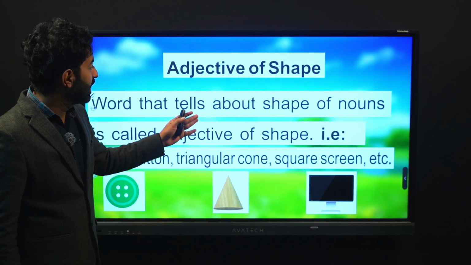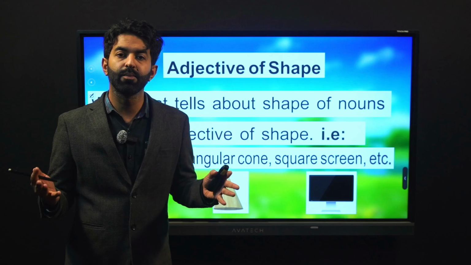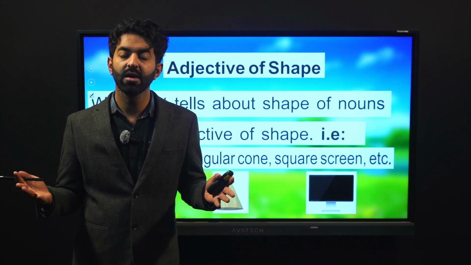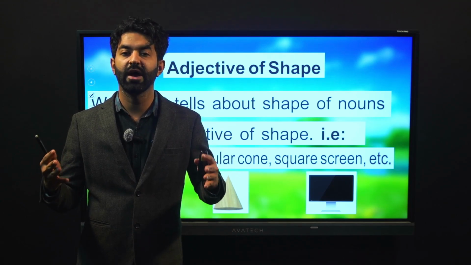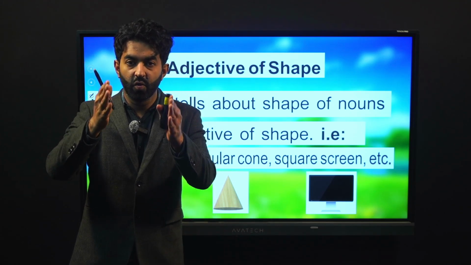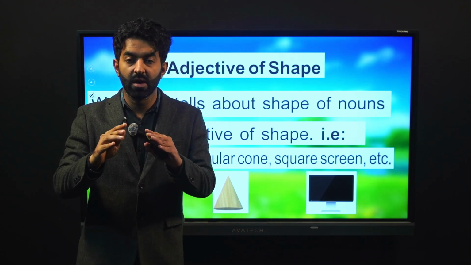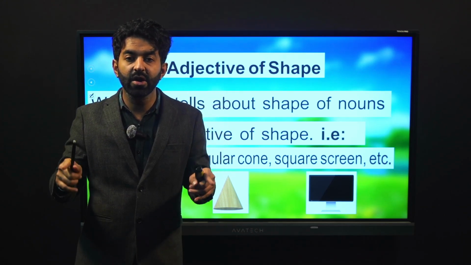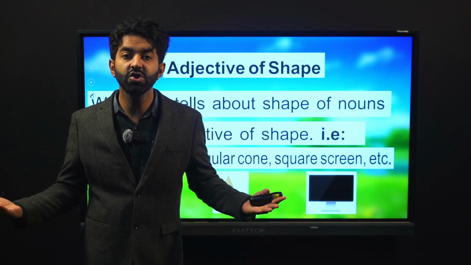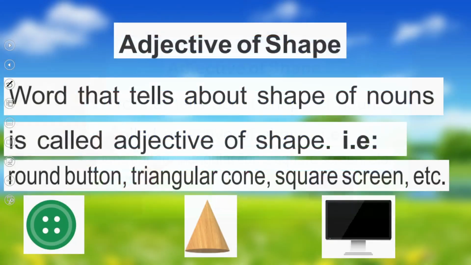Now, let's talk about adjectives of shape. Things have different shapes, right? Our naming words or nouns have shapes. Some are round, some are in vertical form, some are rectangular, some are in the triangular form. So we have so many different shapes. So words that are telling us about shape of nouns, they are called adjective of shape.